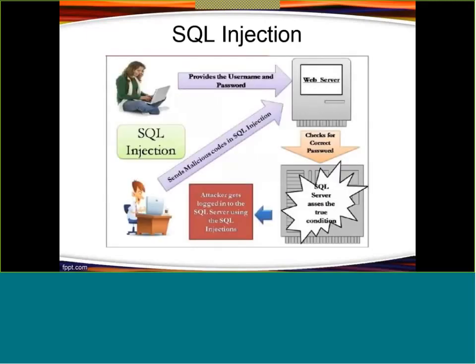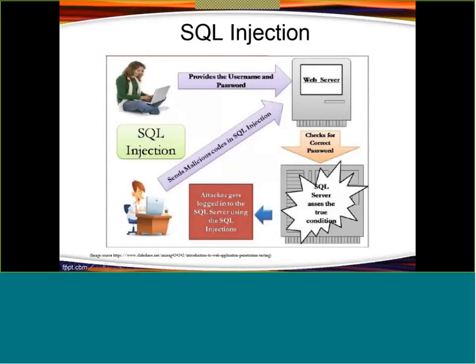So how it will work, I can show you. Suppose this is a flow chart I have drawn. I am also going to demonstrate it to you. So suppose there is a legitimate user. This girl is a legitimate user, and she wants to access her profile or her biodata or her account hosted on this web server, right? So what she will do, she will enter username and password.